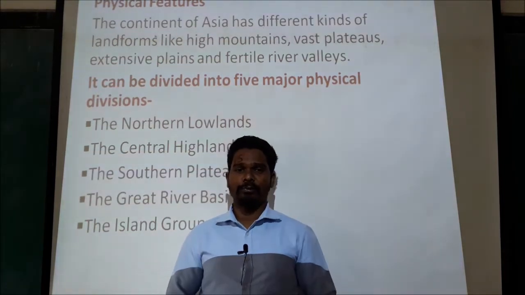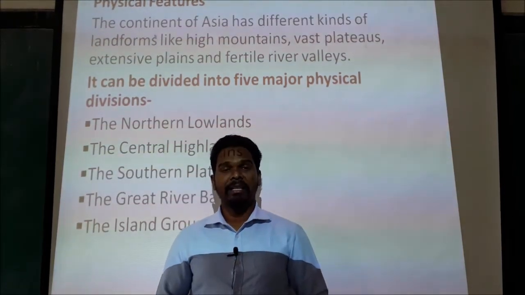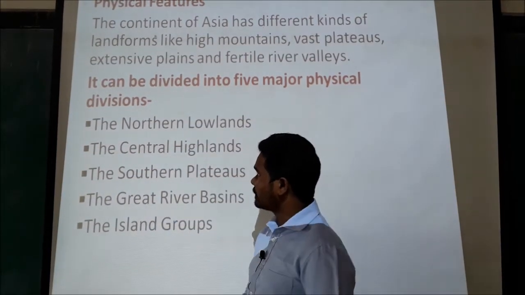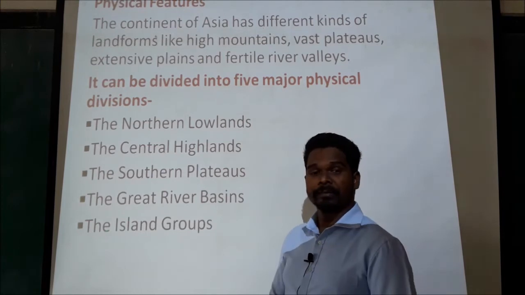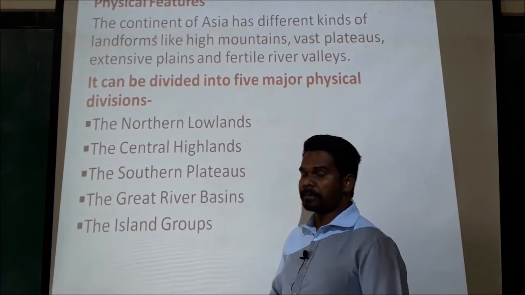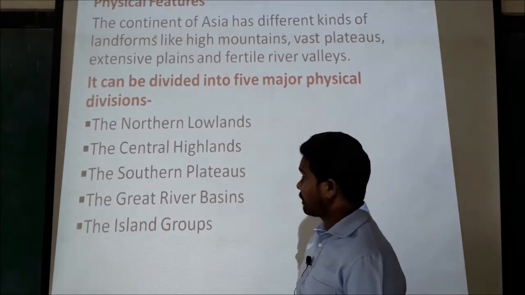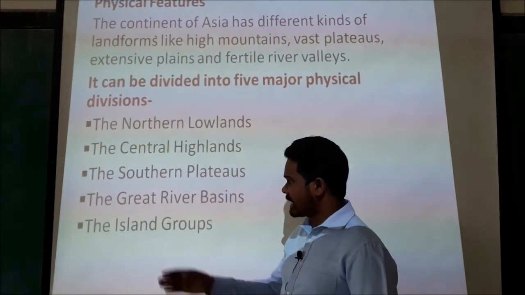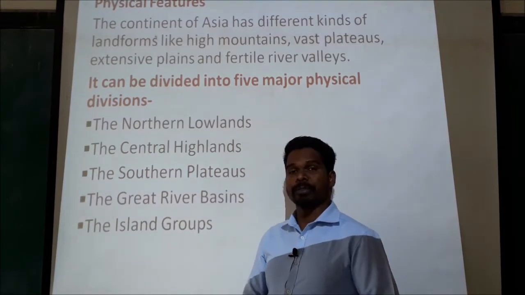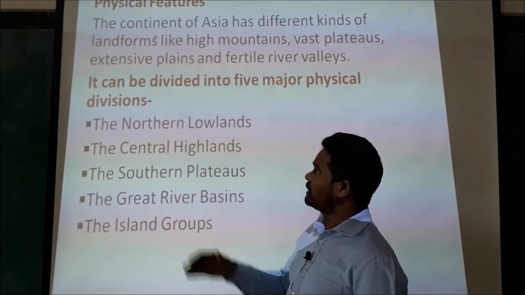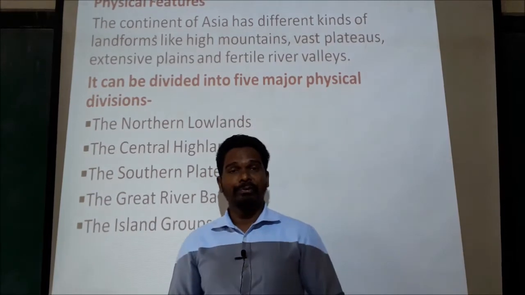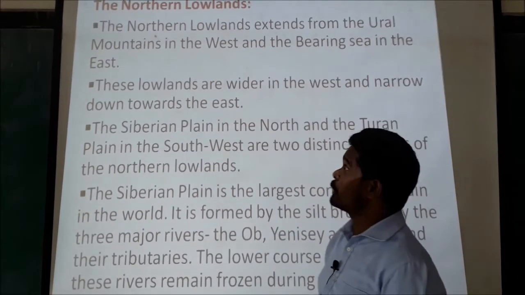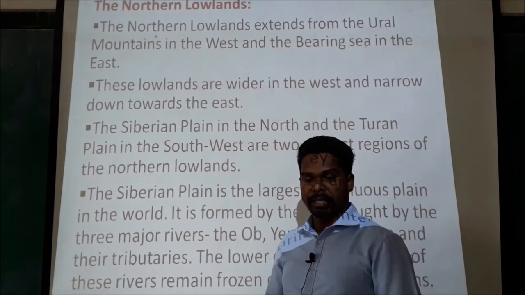All these different kinds of landforms are divided into 5 physical divisions. They are as follows: the northern lowlands, the central highlands, the southern plateaus, the great river basins and island groups. So, these are the various physical features of Asia. Now, let us begin with the first one, the northern lowlands.